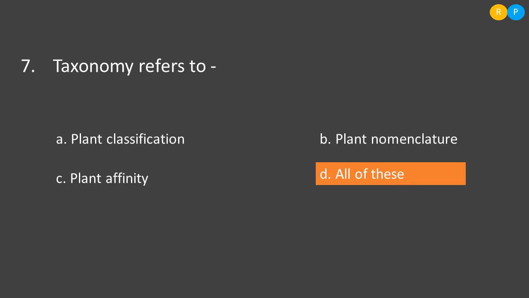In the definition of taxonomy, you can understand this branch helps in identification, classification, nomenclature. Identification, classification and nomenclature are done based on the similarities of the plants or animals. So the given options, that means A, B and C, are correct. The correct answer for this question is all of these.